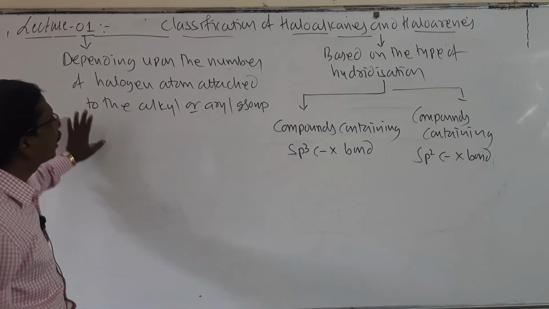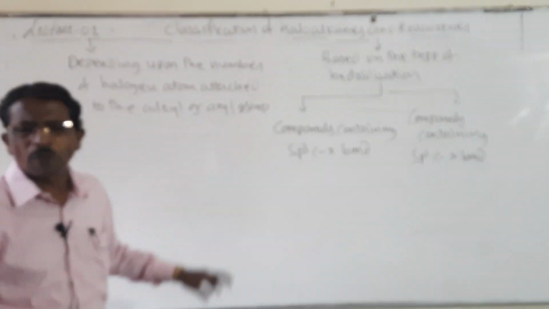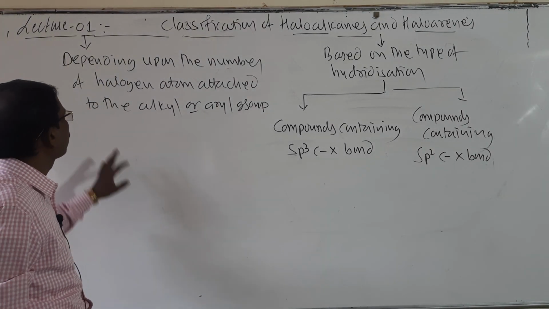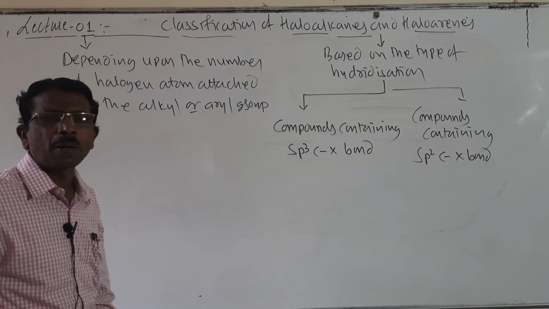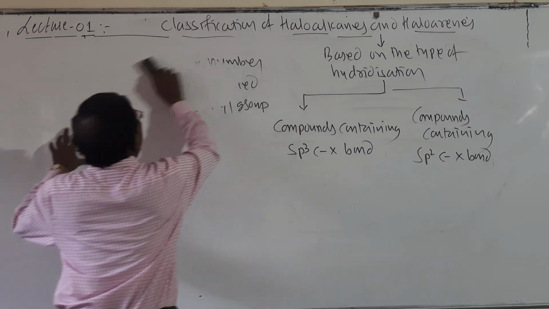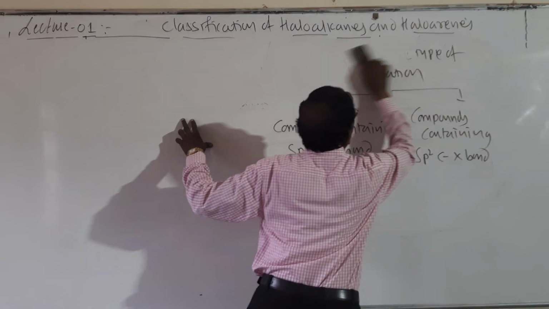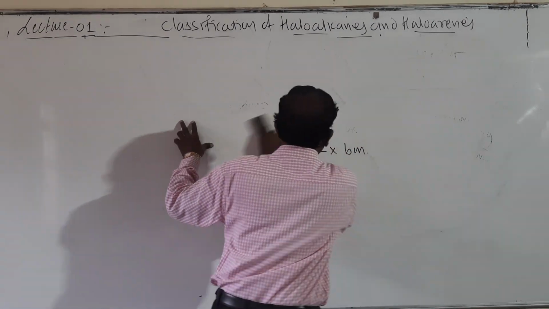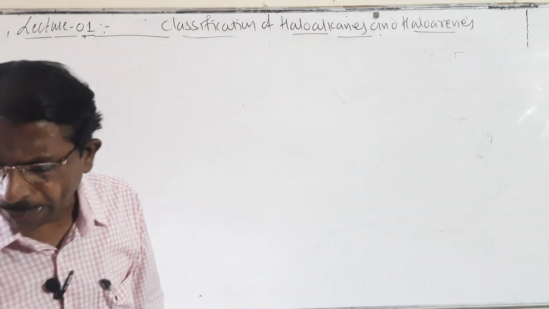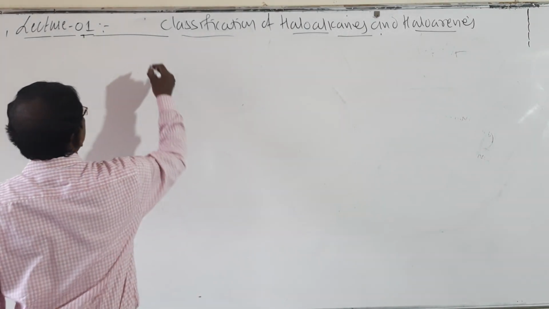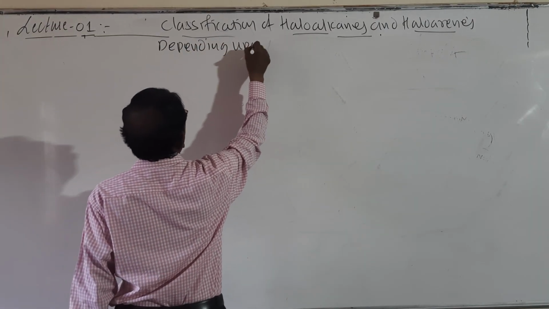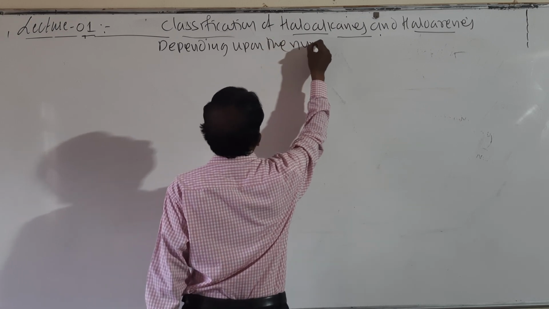Now students, let us see one by one. The first one, I will explain: depending upon the number of halogen atoms attached to the alkyl or aryl group, how these are classified.